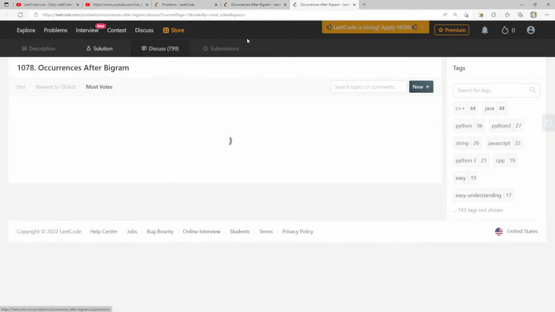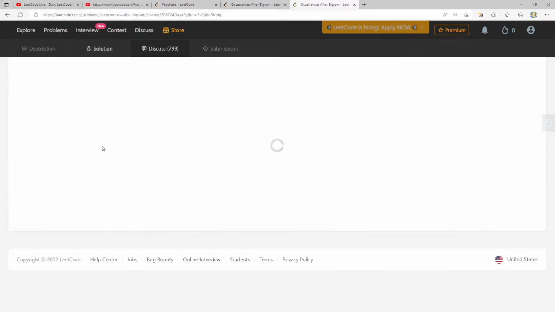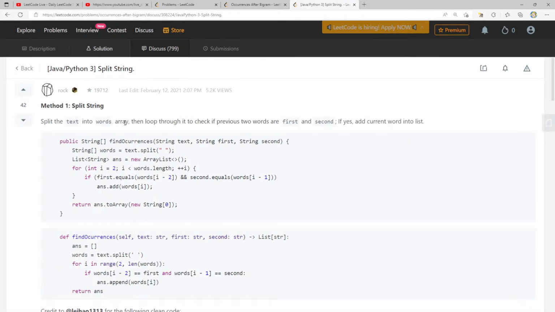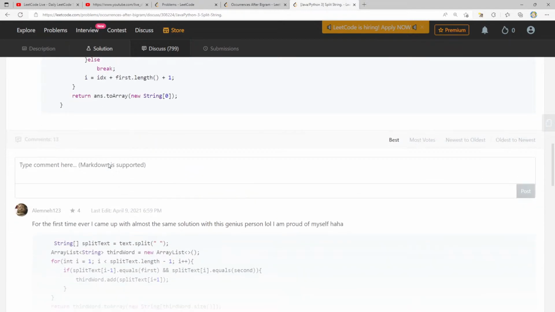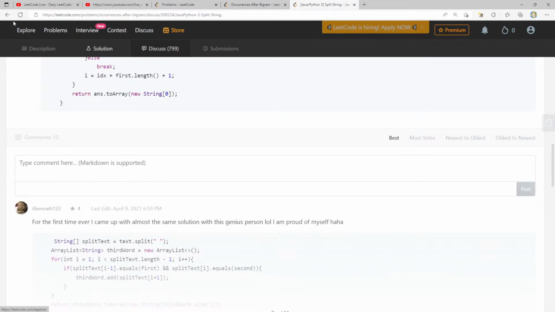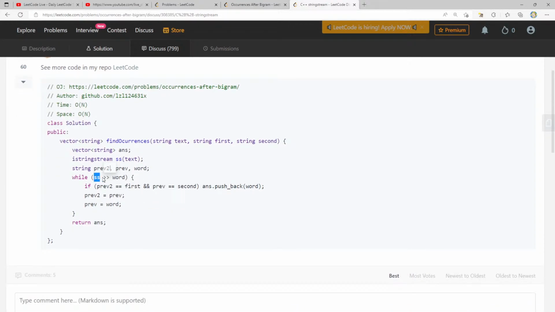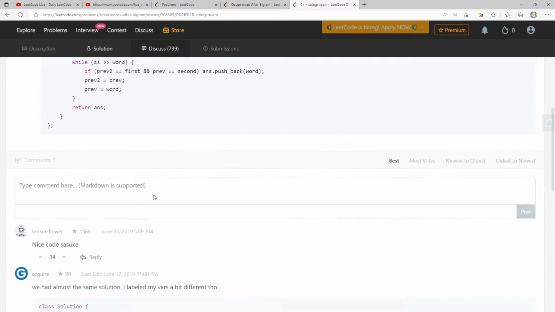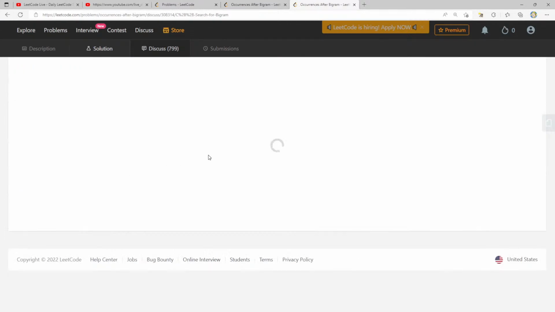I think it's good for us just to read up on different solutions. So C++ search for bigram, split string, split the text into words array, then loop through it to check previous two words are first and second. If yes, add current word into list. Or brute force. They're saying that's the best version. A string stream, O of n. Answer pushback word, string stream. Nice code, Sasuke. Pretty cool. I haven't really seen that one before.